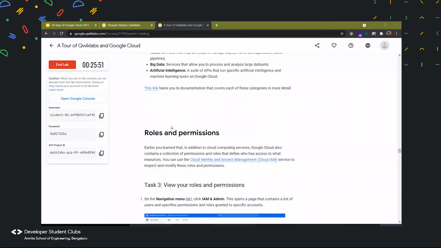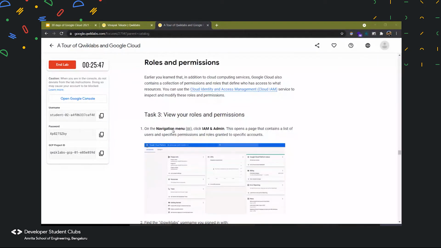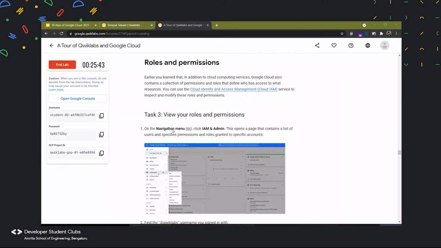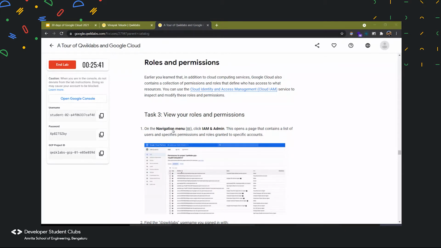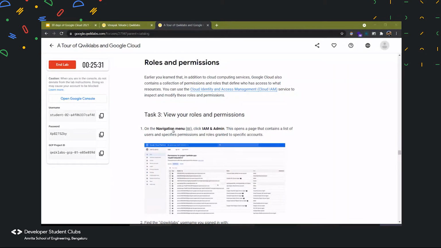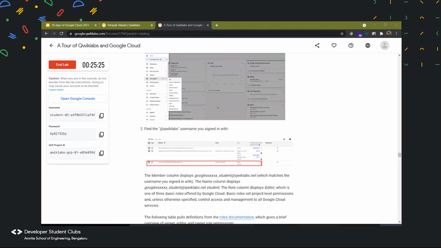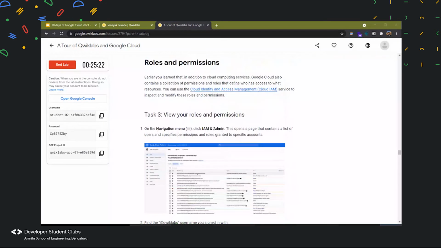Now going forward, we have a project in Google Cloud. In an organization, on one particular project, only one person won't be working. There will be many people working under one project, right? Managing the permissions of who can access which part of Google Cloud services is done by something called IAM. IAM stands for, let's see, who can answer what is IAM?